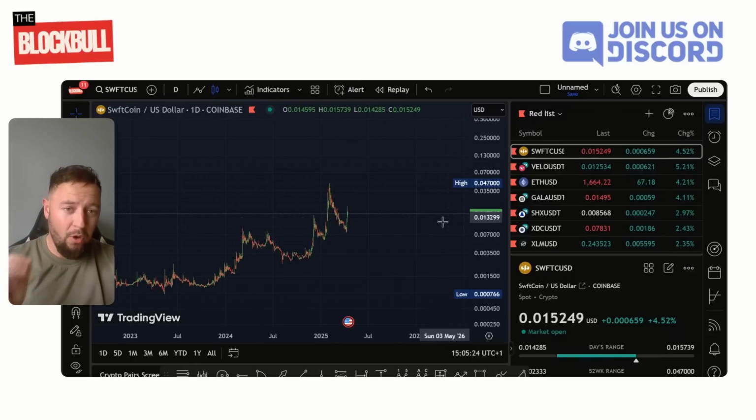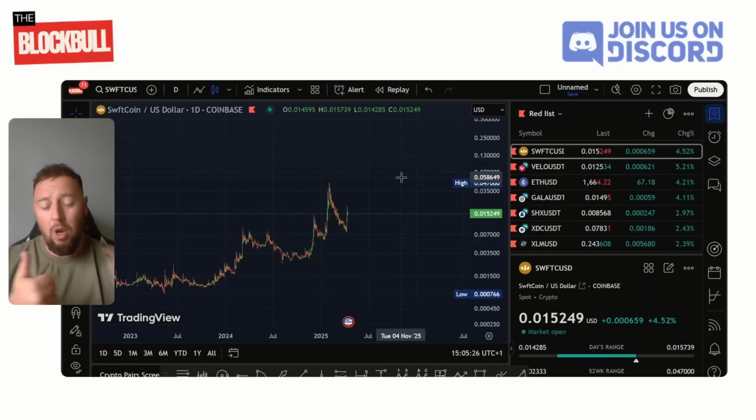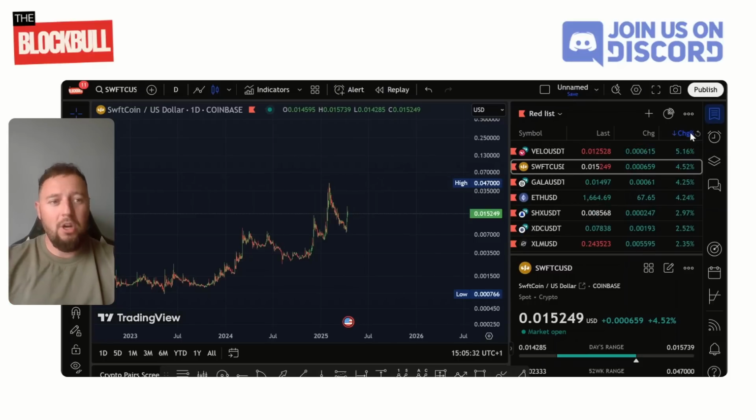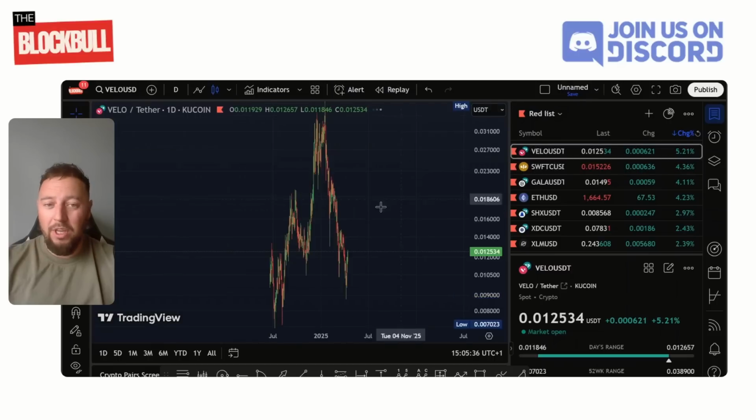So that is Swiftcoin, also looking very, very positive. So we've got Bitcoin looking positive, XCN, and also the correlated Swiftcoin looking really well. You can see the rest of the coins now if I filter them through the daily gains. Velor looking really good now.